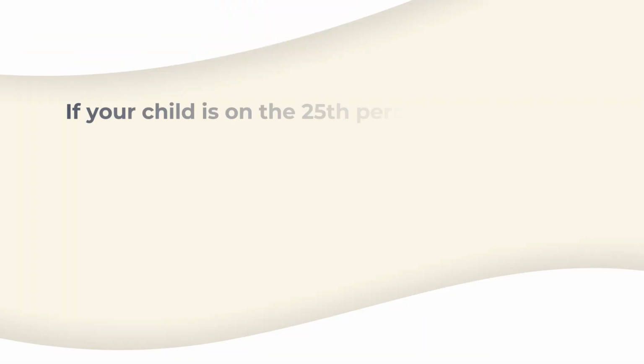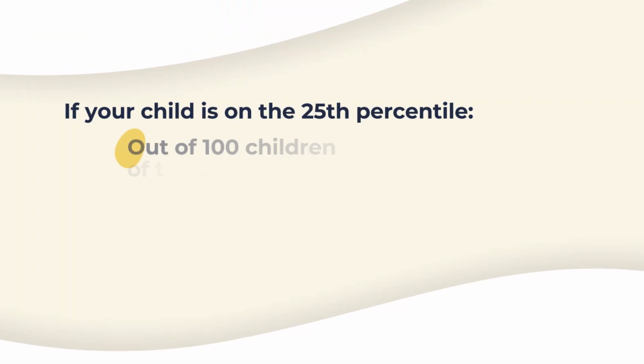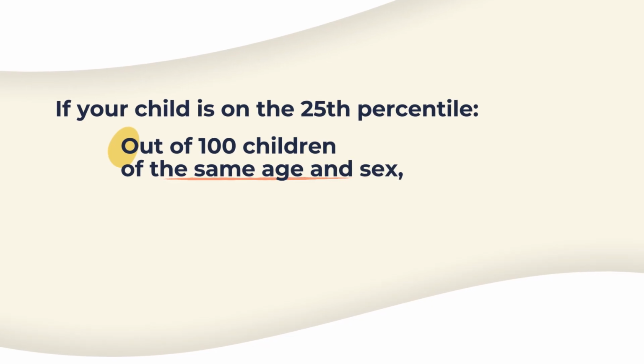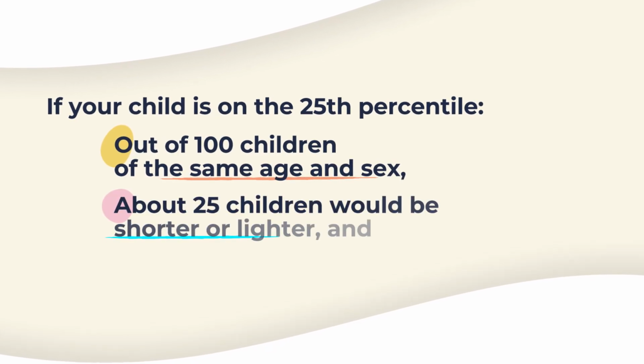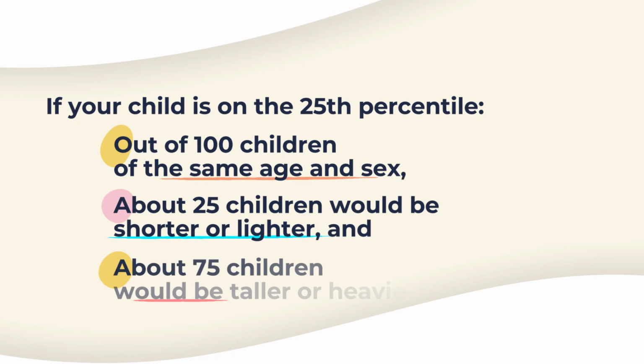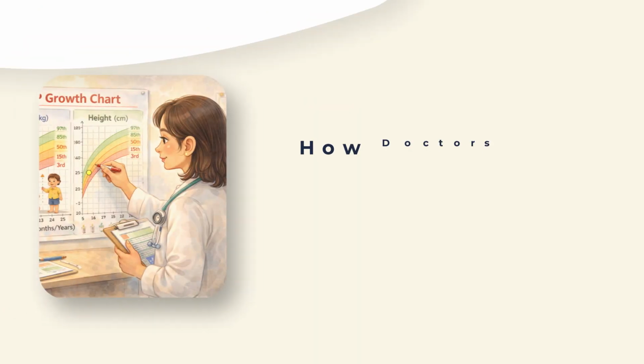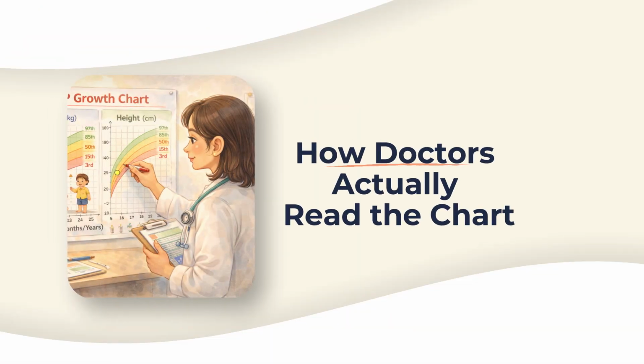If your child is on the 25th percentile, that means that out of 100 children of the same age, about 25 would be shorter or lighter and about 75 would be taller or heavier. There is no single correct percentile.